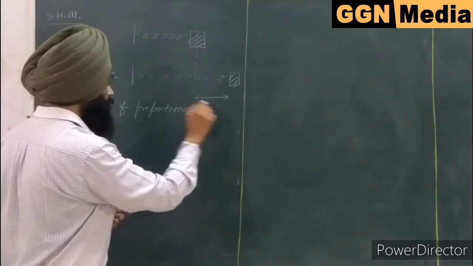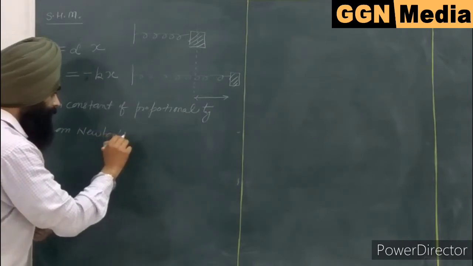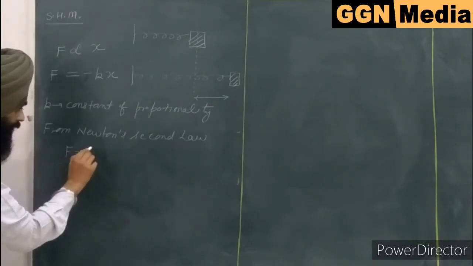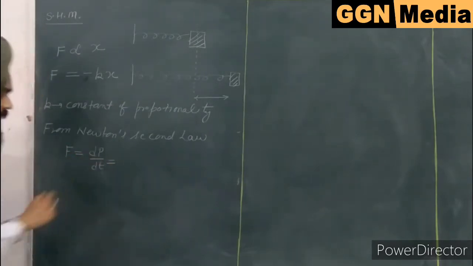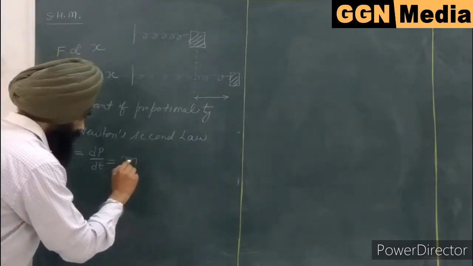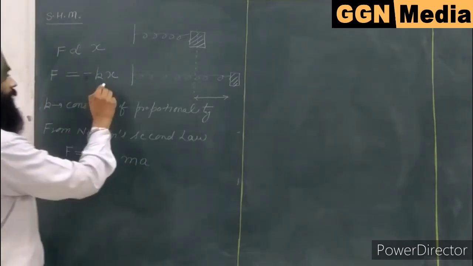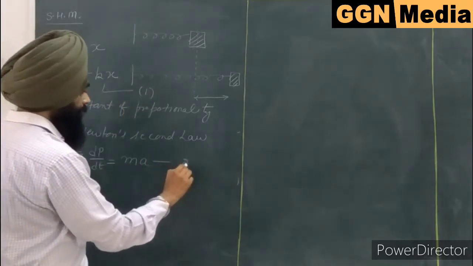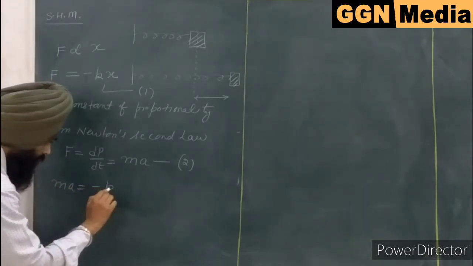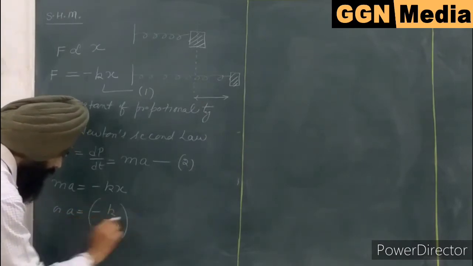From Newton's second law, we have F is equal to dp by dt, the rate of change of momentum, and if the mass is considered to be constant, it can be written like that: F is equal to m into a, where a is the acceleration obviously. So if I give this equation number 1 and this equation number 2, equating both of these equations, we get ma is equal to minus kx, or a is equal to minus k by m into x.